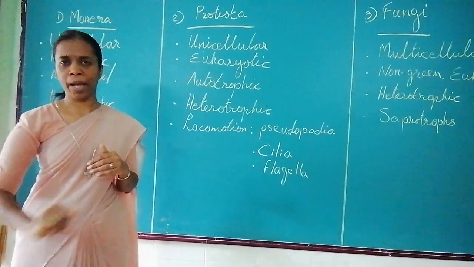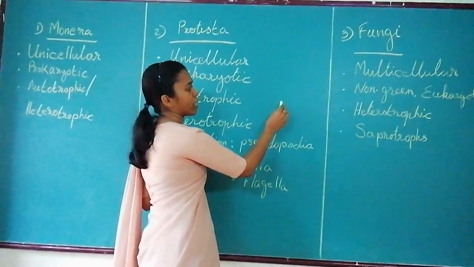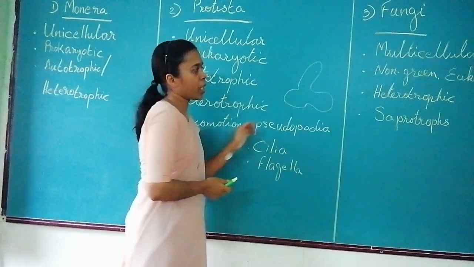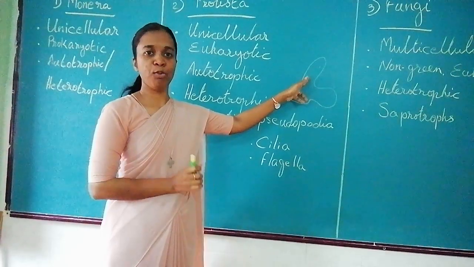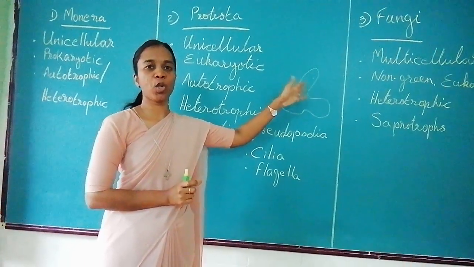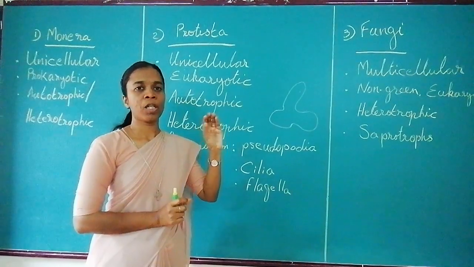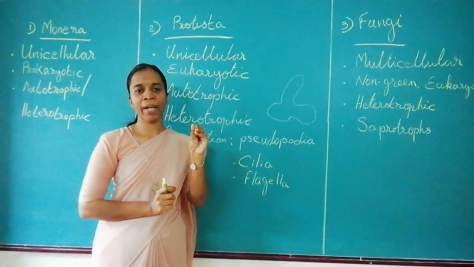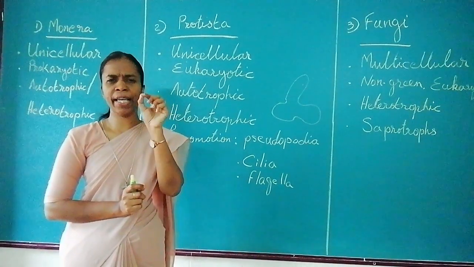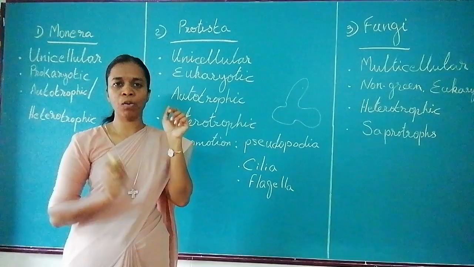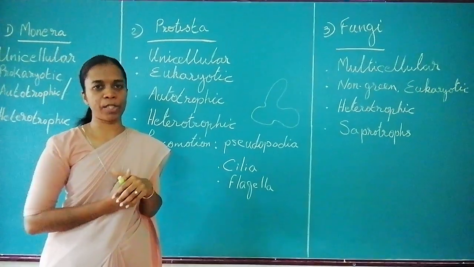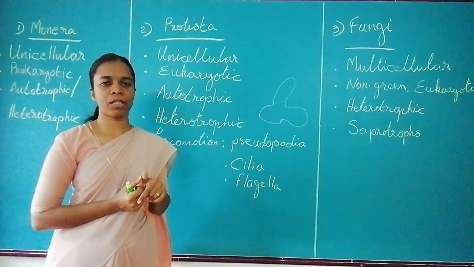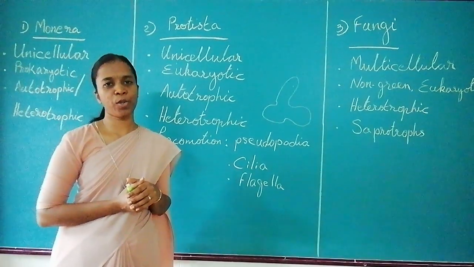We have seen the structure of amoeba. Amoeba has in their structure parts like this. They are known as pseudopodia. They are false feet which they use for their locomotion. So some Protista use pseudopodia for locomotion. Some have cilia, that is fine hair-like structures. You can see that on the outer lining of paramecium if you look at the image. Then some have flagella. Flagella is a whip-like, ribbon-like structure. So these are used for their locomotion.